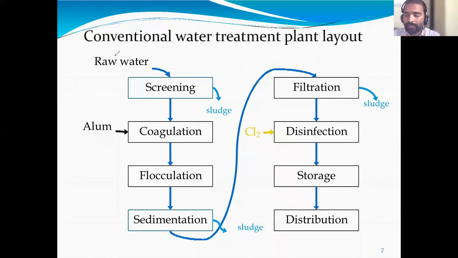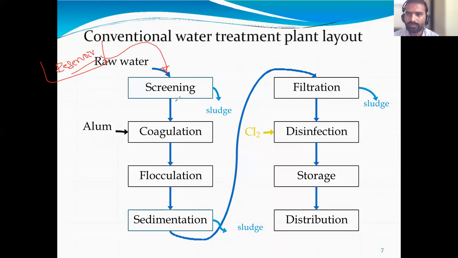Initially, where is the water? It is in the reservoir, as raw water. From the reservoir it is taken into the WTP.